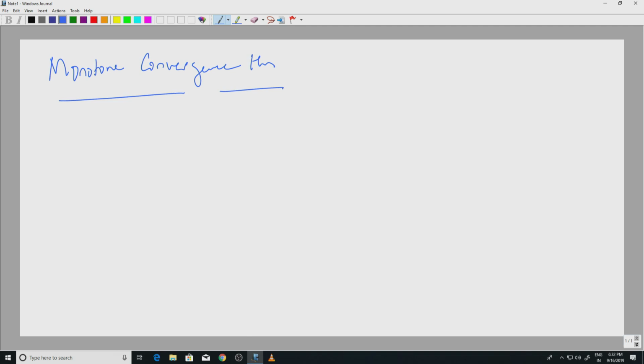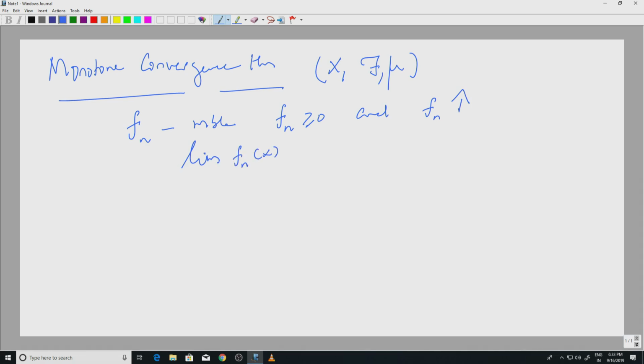So, in monotone convergence we always have a triple (X, F, mu), X is a space, F is a sigma algebra and mu is a countably additive measure. We had f_n's measurable non-negative functions and f_n's increasing. Okay. In that case, of course, the limit will exist. So, limit f_n(x) as n going to infinity exists and we call that f(x). Okay. So, this is true for all x in X.